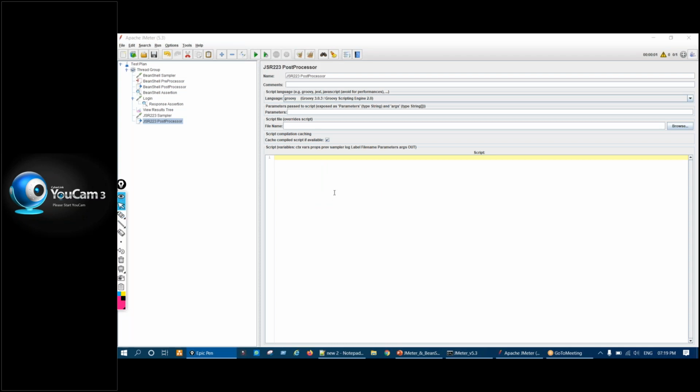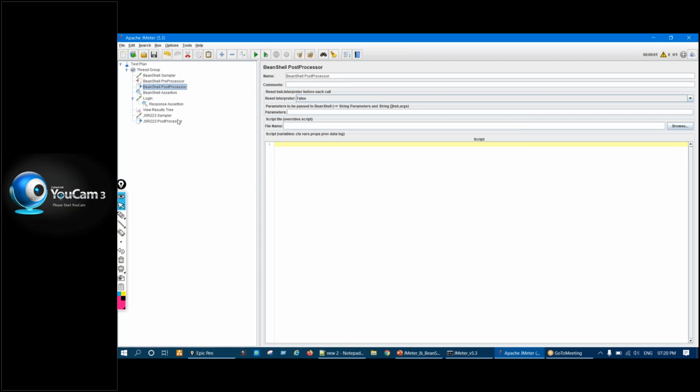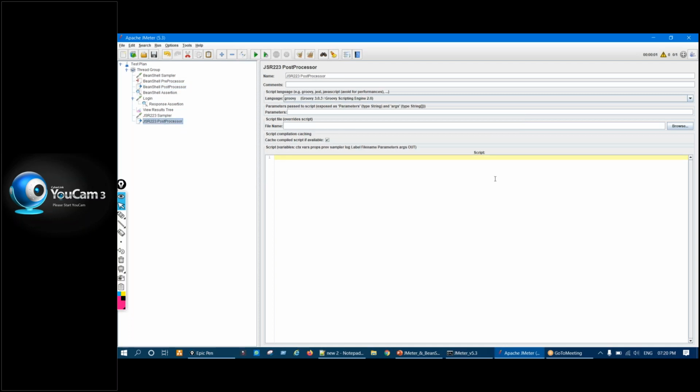Now here also ID is there. Now what is the difference? ID means here also a space is given to write some code only. Now what is the difference between these? Let us take an example of BeanShell post processor and this JSR223 post processor, right?